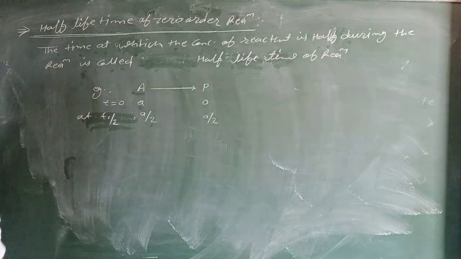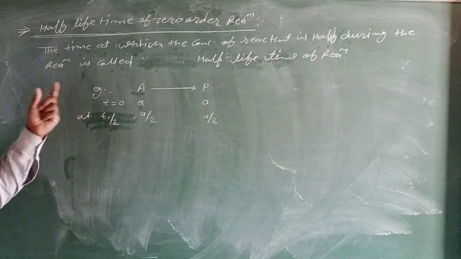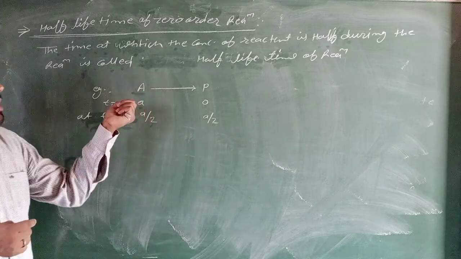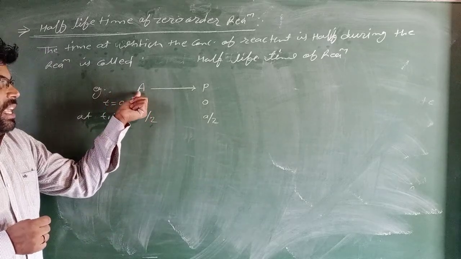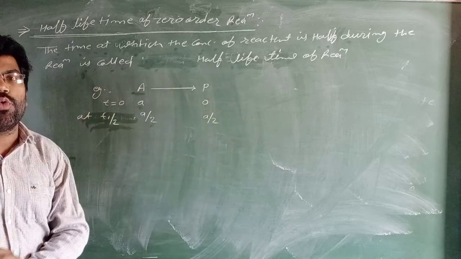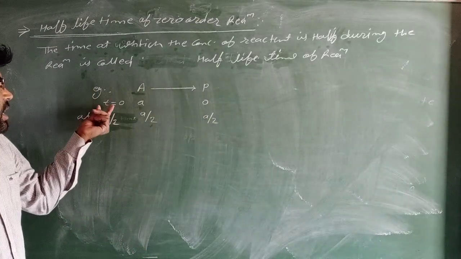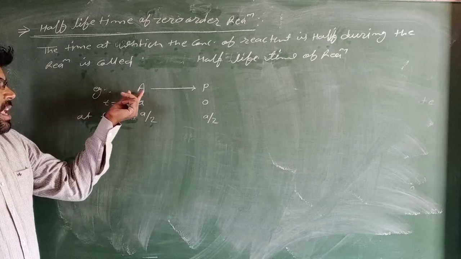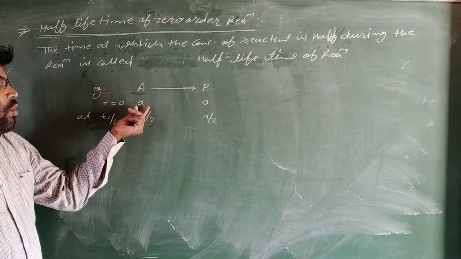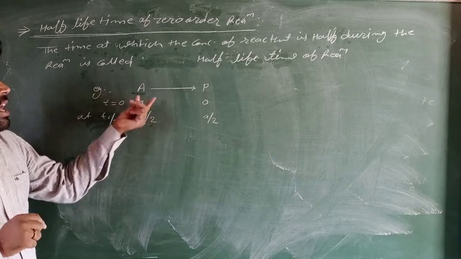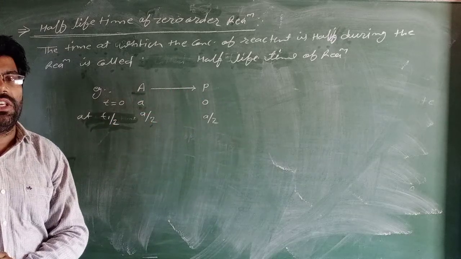We can explain the half time of a reaction by a suitable example of a chemical reaction. In a chemical reaction, a reactant is converted into product. At t equal to 0 time, suppose the concentration of the reactant is A and the concentration of product is 0.